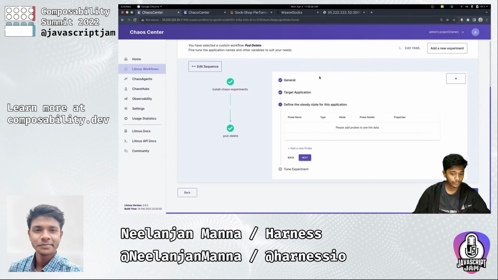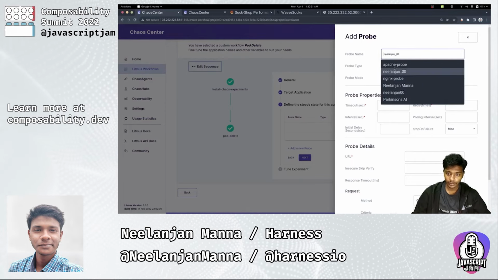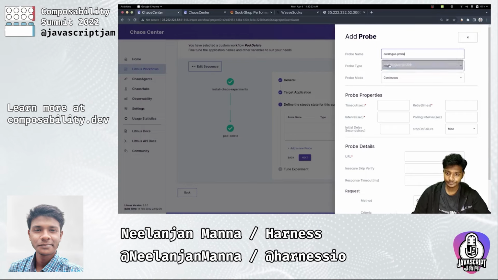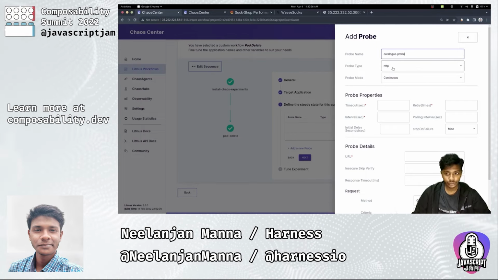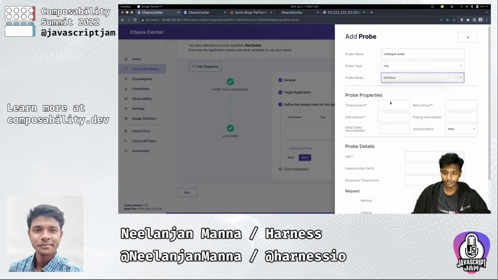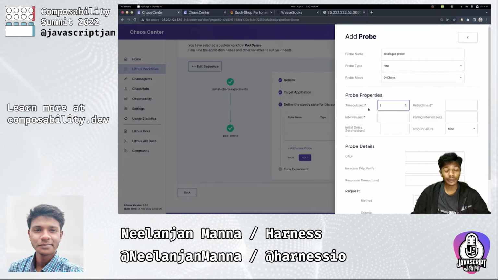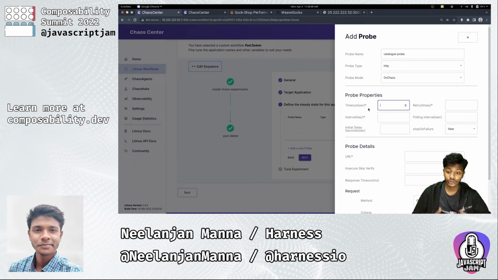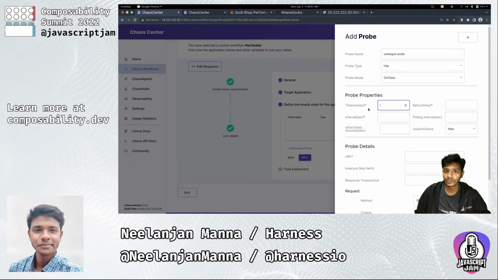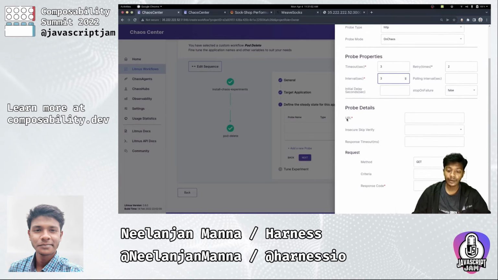So back in my Chaos Center, let me add a new probe. I'll name this catalog probe, and it is a type of HTTP probe. Why an HTTP probe? Well, let me define the probe and I'll explain why we are doing an HTTP probe. So we need to add some timeout as part of this probe, that is after which time we can say that our HTTP probe has timed out. So we can say a timeout of 3 seconds, and let us retry twice with an interval of 3 seconds. And this HTTP probe expects a URL.